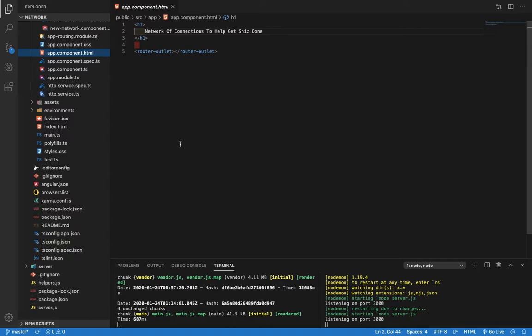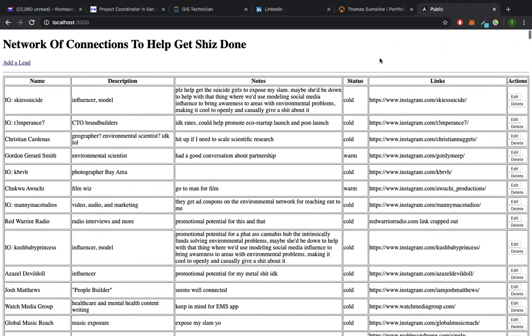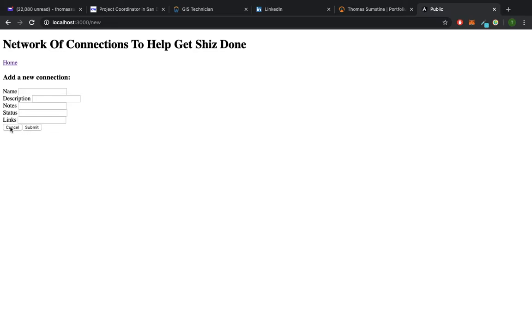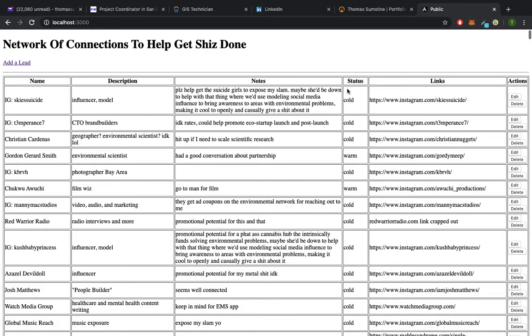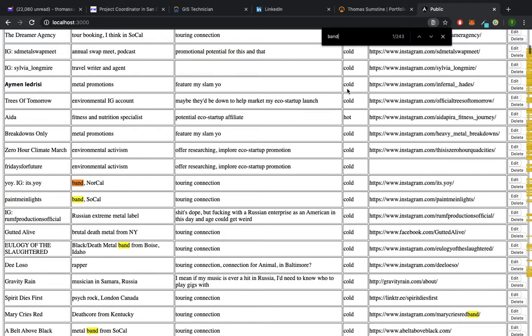So I'll give you one example. I'm in a rock band. We're called the Unsung, and with this kind of connection, I've developed a few connections with a good amount of bands. What this app does, I can add connections and just write notes about them for myself. And I only add these connections when they reach out to me. For the most part, a few of them, like I found them, but mostly they're at least for musicians.